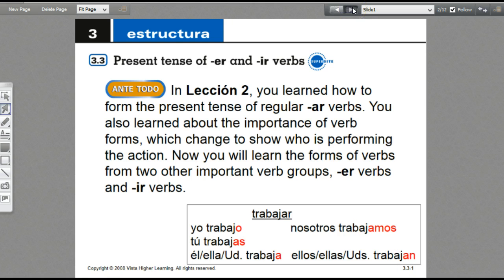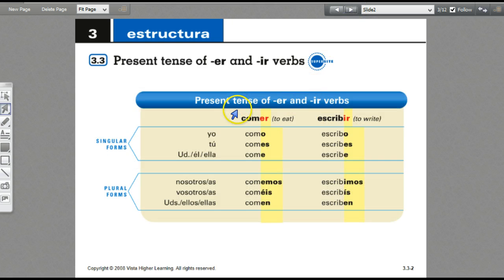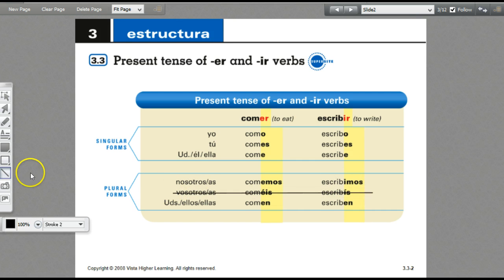Let's look at ER and IR verbs now. So comer is to eat, and it ends with ER. And so here are your subject pronouns. Remember that we do not concern ourselves with the vosotros because it is used in Spain, so we'll just cross that out for right now.